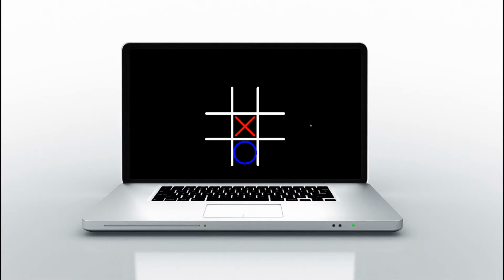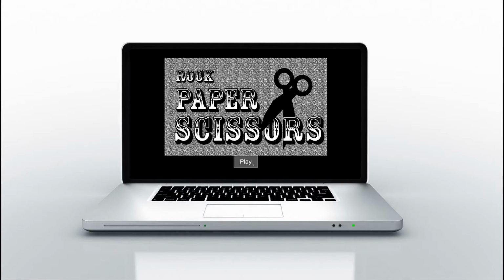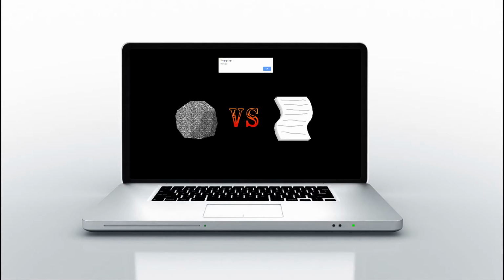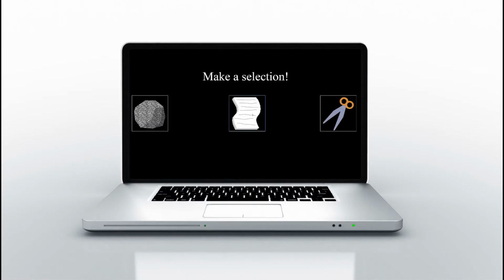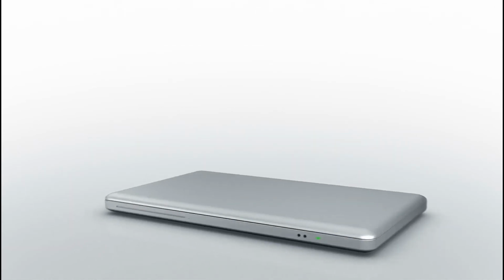I will walk you step by step through building a Tic Tac Toe application in Python and a rock, paper, scissors web app using JavaScript. We will program the UI, handle user input, and even write some AI code to allow the computer to play against us. This course is perfect for beginners who want to learn more about programming or who want to build their Python and JavaScript skills through hands-on programming.